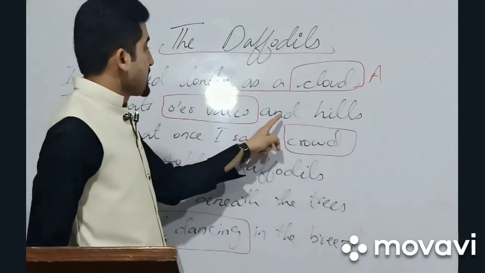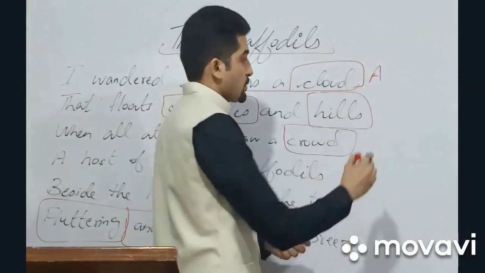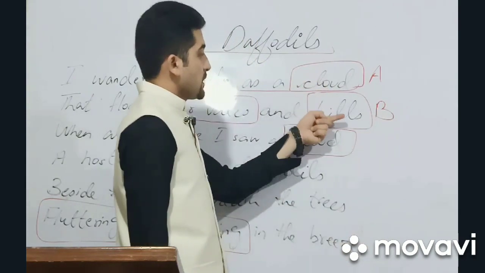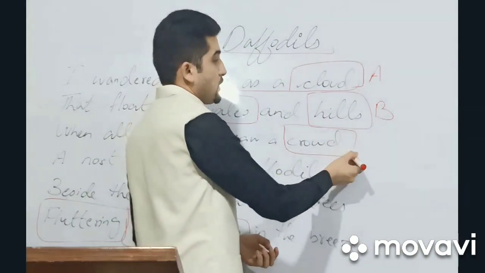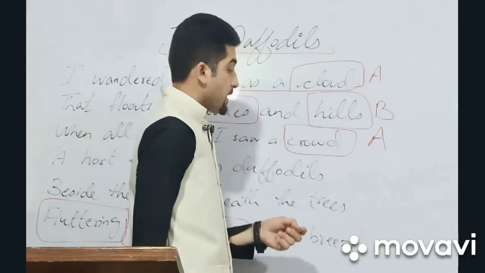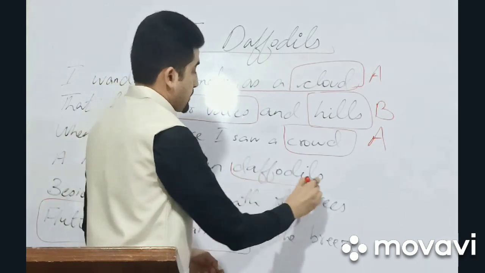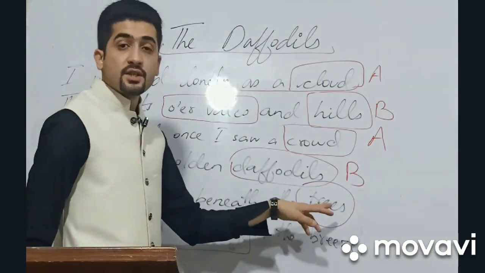That floats on high o'er vales and hills. Now hills is another sound. It is not matched with A, so we will mark it B. Cloud, hills. The third one, and all at once I saw a crowd. Now you see crowd is matching with the word cloud. Again we will mark it as A. Then daffodils. Hills, daffodils. B. Now the last word is tree.